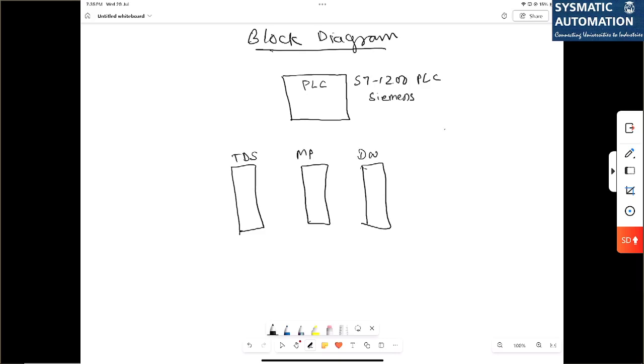Then we used SCADA. So S7 1200 PLC has two COM ports, and all these VFDs are also having two COM ports, and my computer or laptop will have one more COM port.